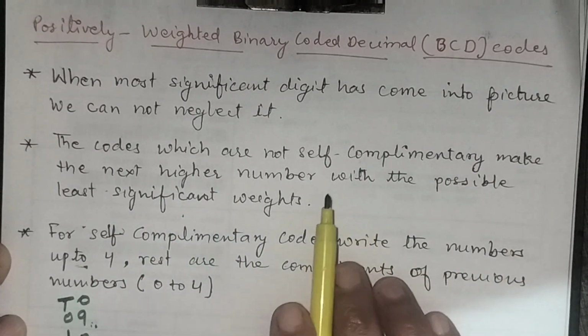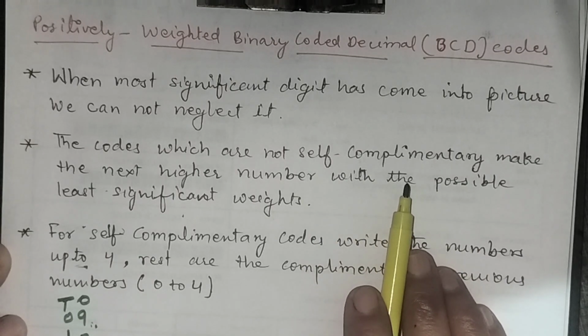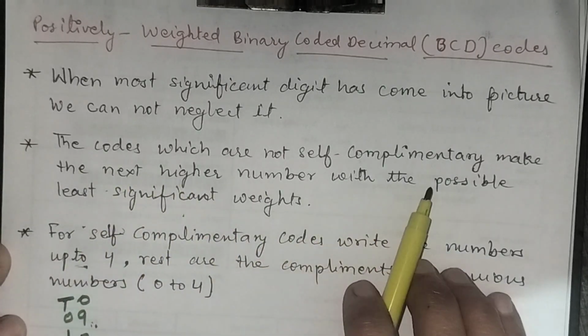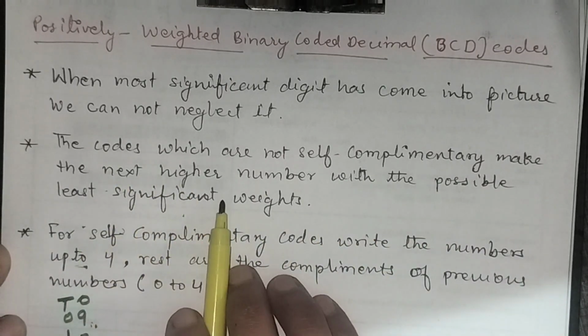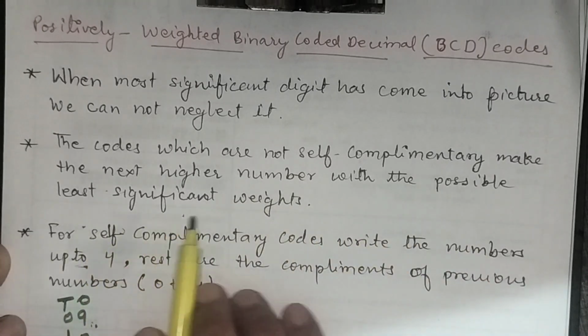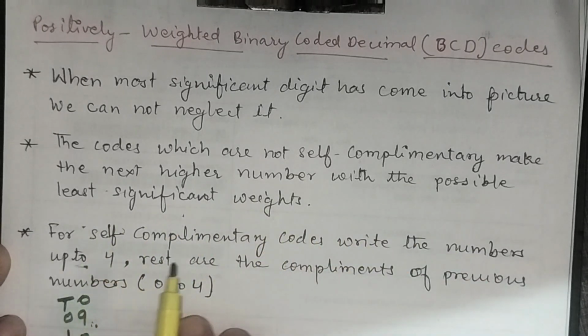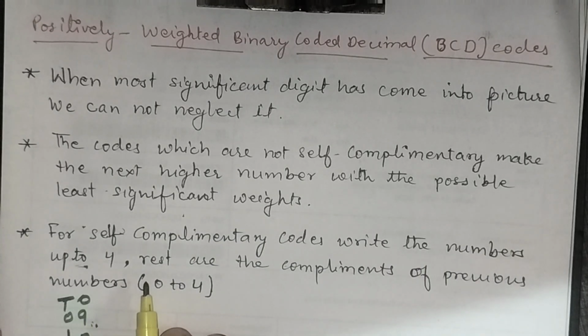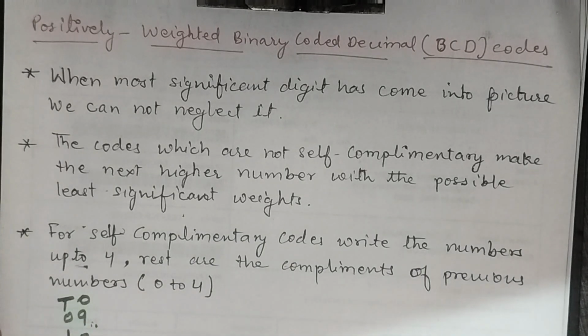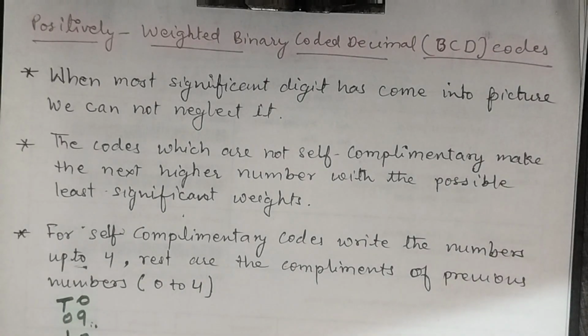Some BCD codes are self-complementary codes and some are not. The codes which are not self-complementary make the next higher number with the possible least significant weights, and for the self-complementary codes, we write the numbers up to 4 and the rest are the complements of the previous numbers, meaning 0 to 4. Now we'll see how we can write these codes.